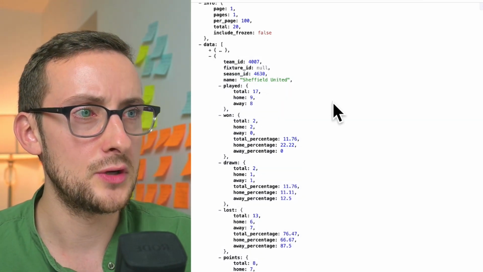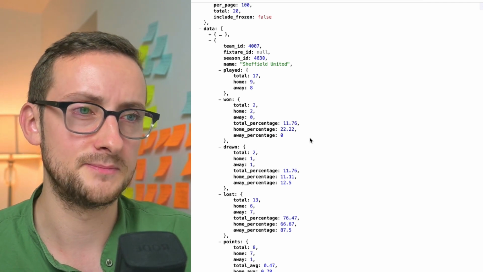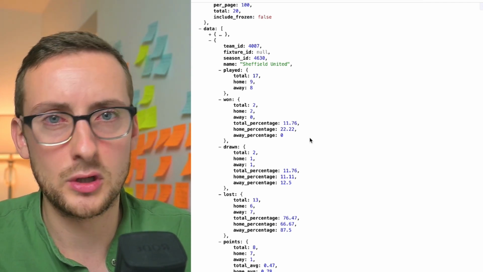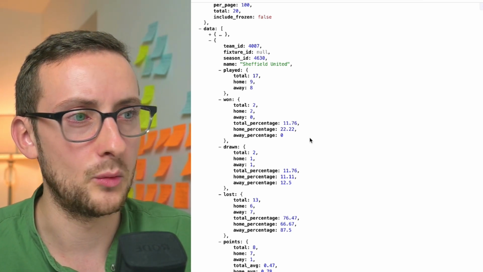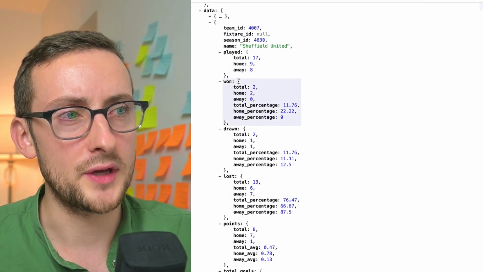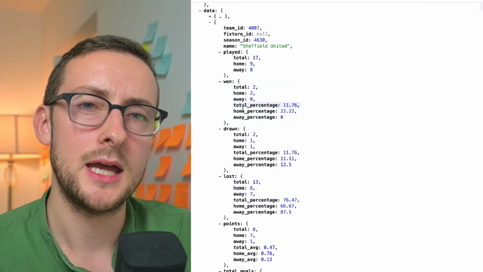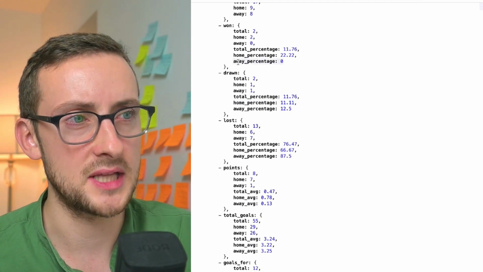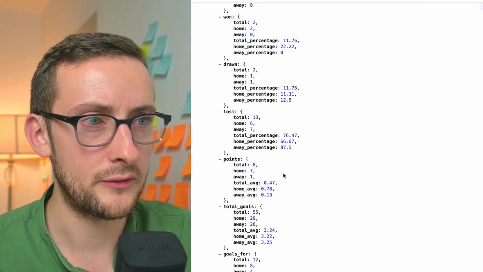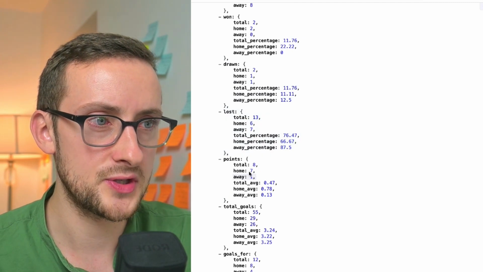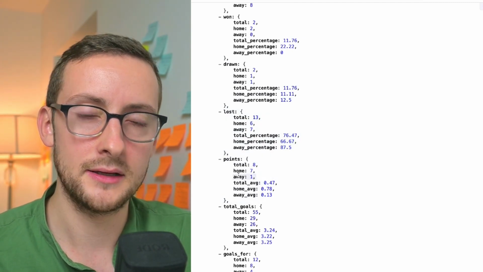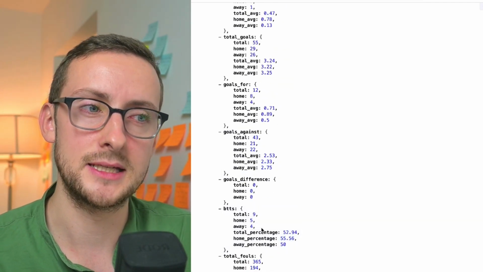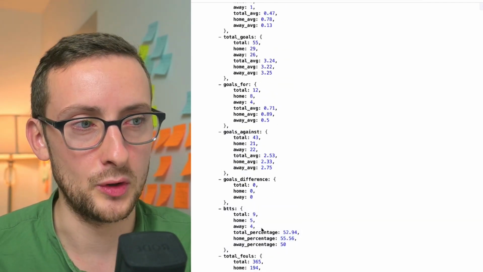So I'll just show you some of the stats that are in here at the minute, because the way they're set up should feel familiar regardless of what league you're looking at, what season you're looking at. So you've got the actual stat name, and then within that you have a similar setup for all of the stats. So you'll see, regardless of whether it's talking about points or lost, it is total, home, away, total_average, or total_percentage, depending on the data point.